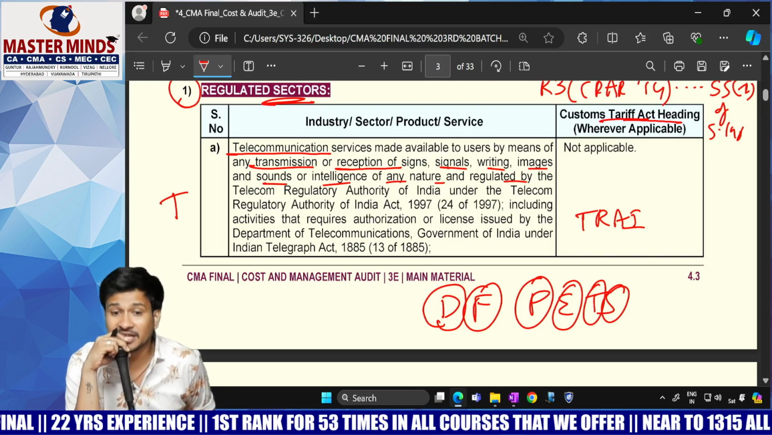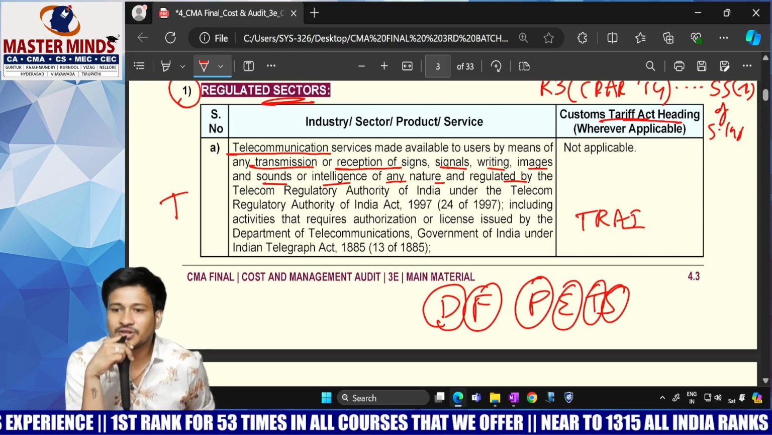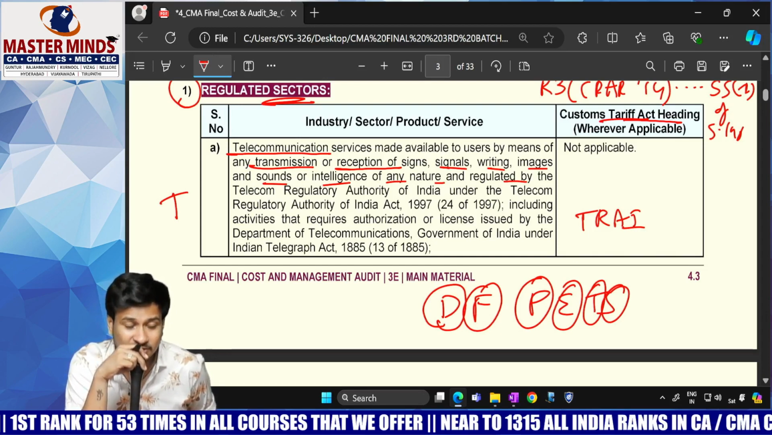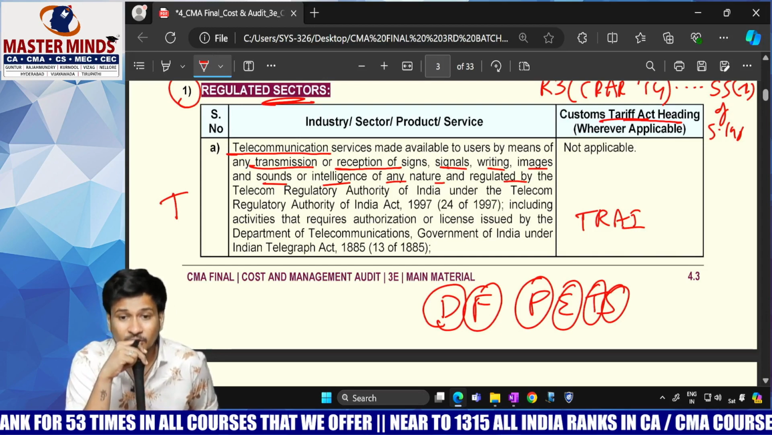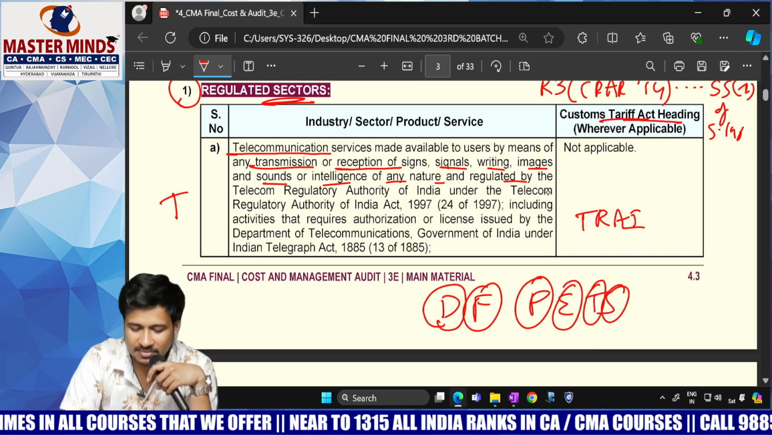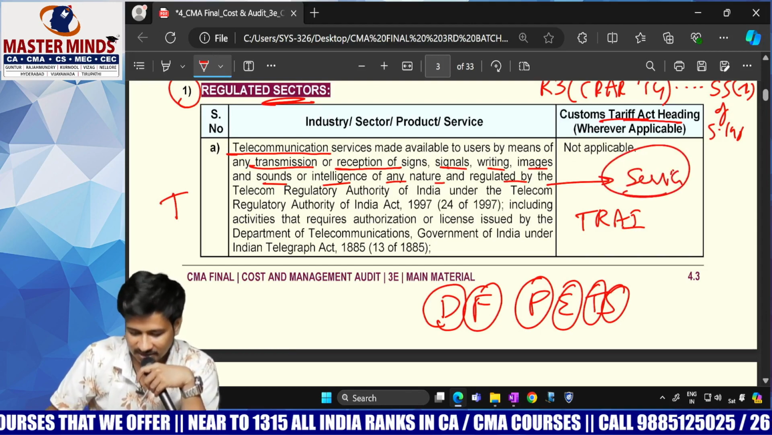All the telecommunication services. For your kind information, cost records will be made applicable either to those companies which are involved in production of goods or rendering of telecommunication service. Clear everybody? Next.